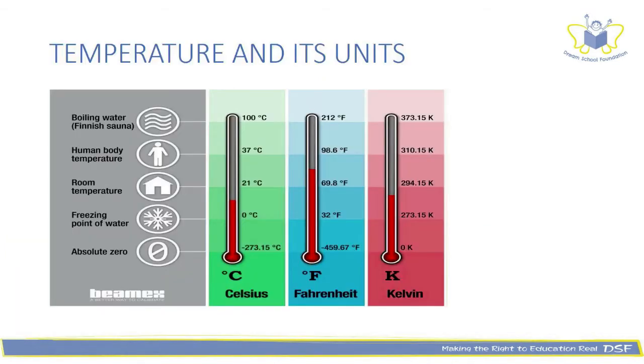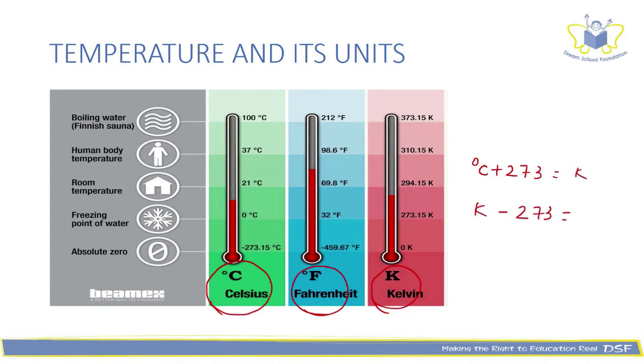Let's look back at temperature and its units. Remember that we had seen that it can be represented in Celsius, Fahrenheit, and even in Kelvin. So Kelvin is nothing but adding 273 to degrees Celsius. And if you subtract 273 from Kelvin, you get back the degrees Celsius.